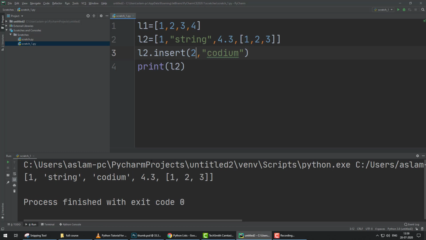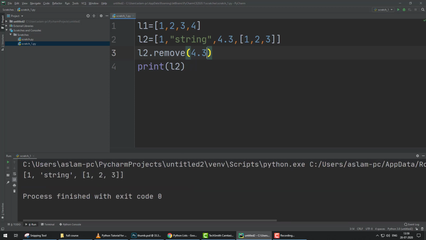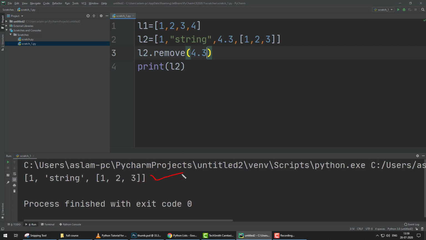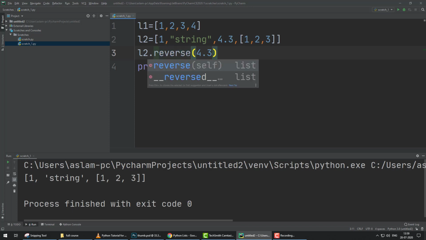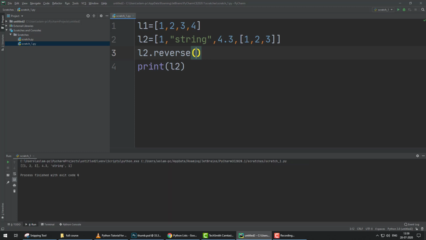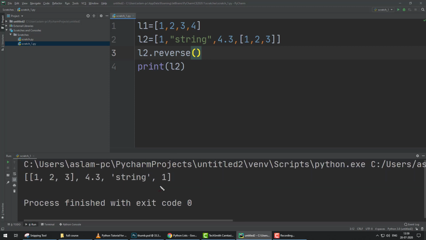If you want to remove something, you put remove and put here, like, 4.3, and print L2. You can check in L2 that 4.3 is removed. If you want to reverse this list, put reverse here with nothing inside and run. You can check that now the list is reversed.